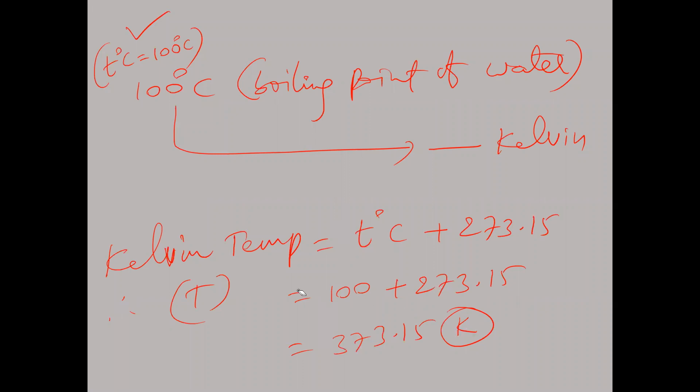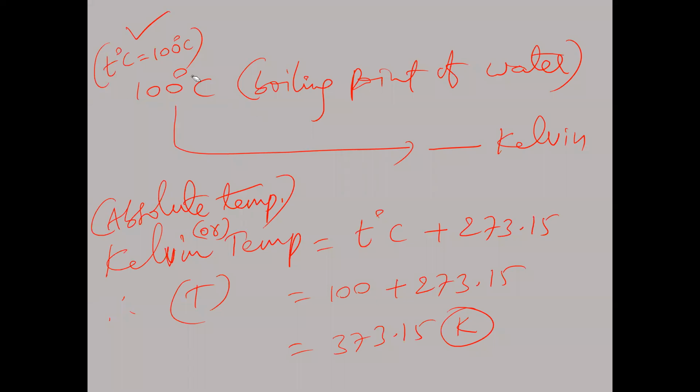This Kelvin temperature is also called absolute temperature. So absolute temperature and Kelvin temperature are both the same. It is measured with the capital letter T, while small t indicates centigrade temperature.